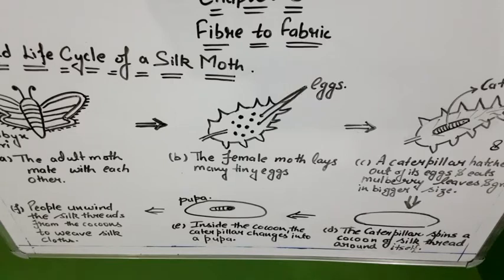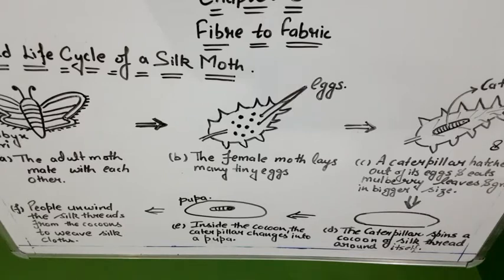It is because the caterpillar secretes a liquid material from its mouth, and that liquid material surrounds its own body in the form of 8, and it forms like that, as given in part D. Now, after the formation of the cocoon, that cocoon has a pupa inside.